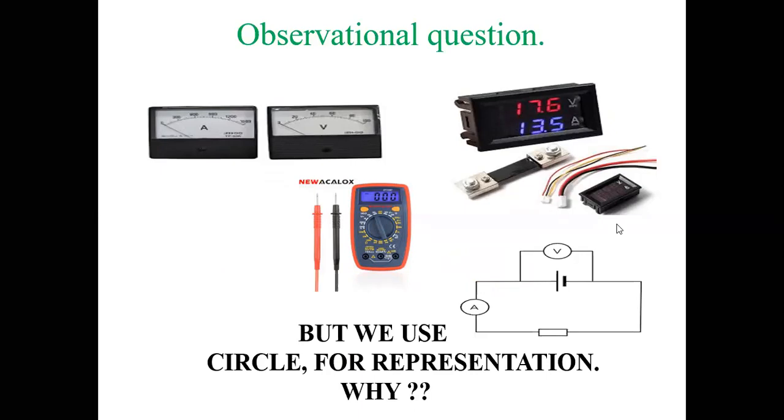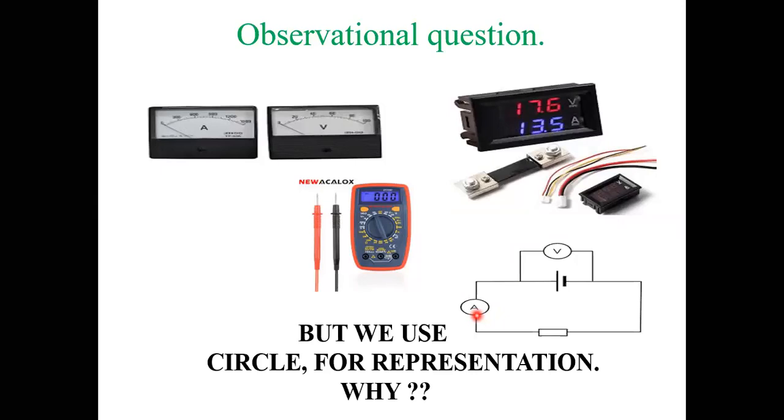I got a response from 214. Meters are in different shapes, we cannot draw those, we follow a universal symbol. That thing I'm asking, universal symbol means on what basis universally are we taking a circular shape? For example, if we take a square or rectangle, to draw it is not so difficult. Easily we can take a rectangular or square shape.